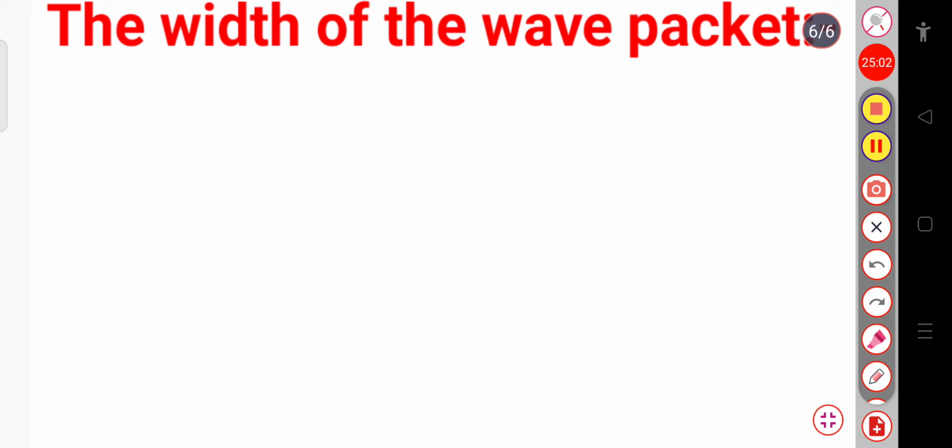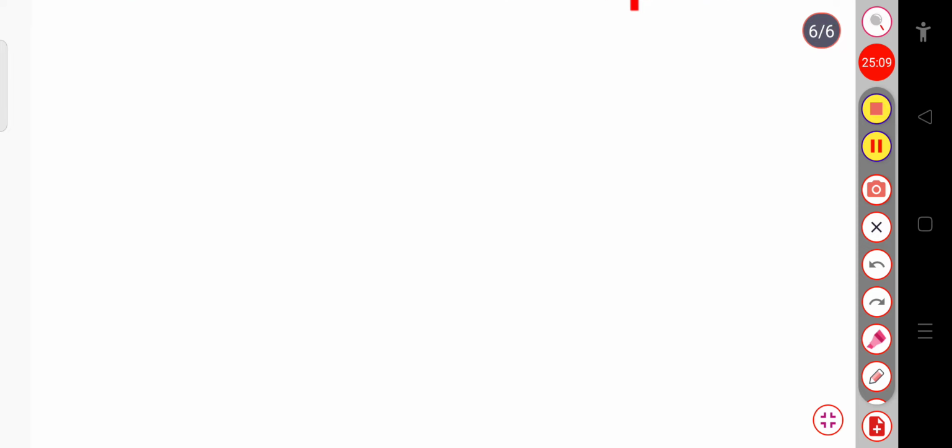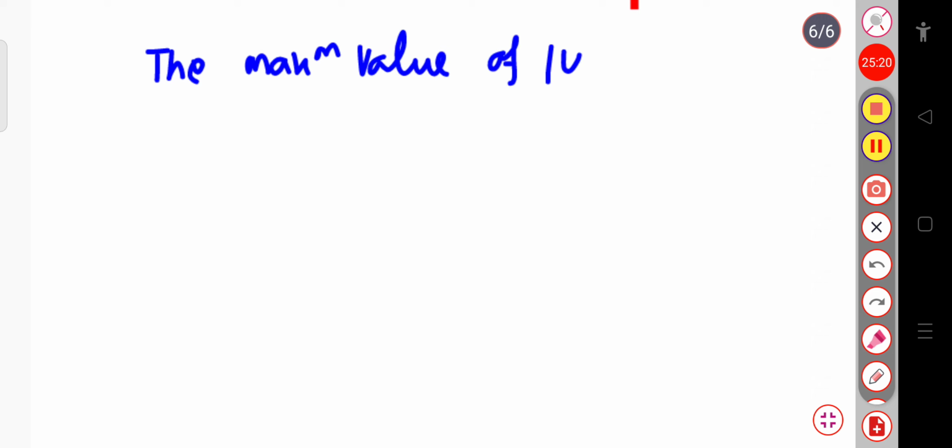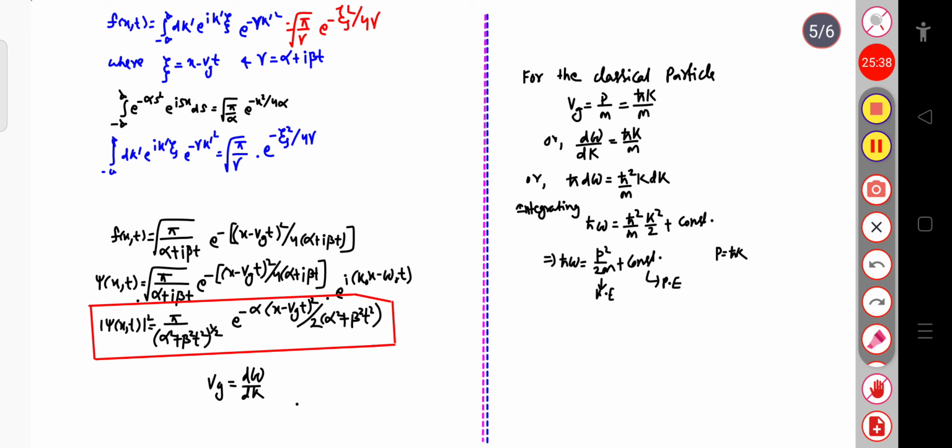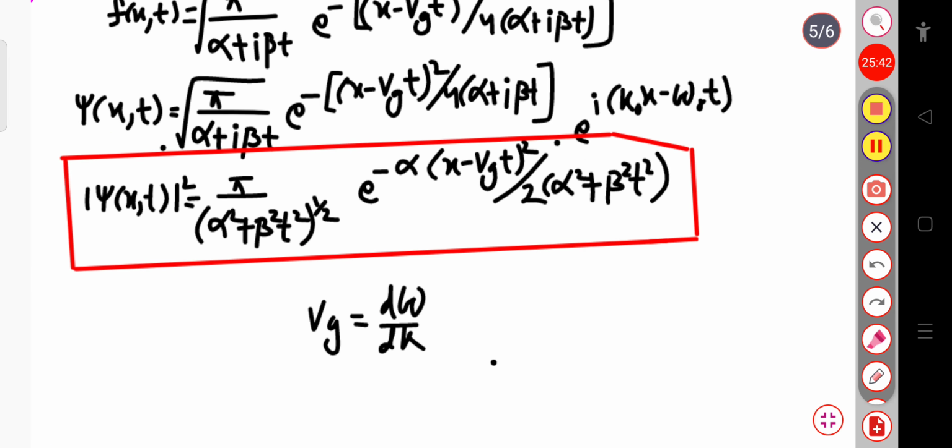So now we can write the maximum value of the modulus of psi of x,t squared. This will be pi divided by alpha square plus beta square t square, whole power 1 by 2. So you can see from this expression that this term, pi divided by alpha square plus beta square t square, whole power half, is the maximum value.